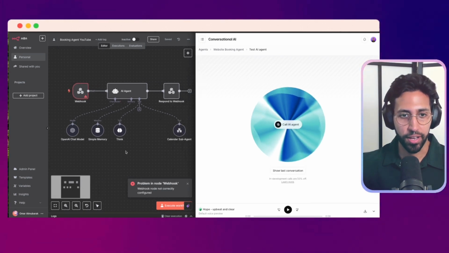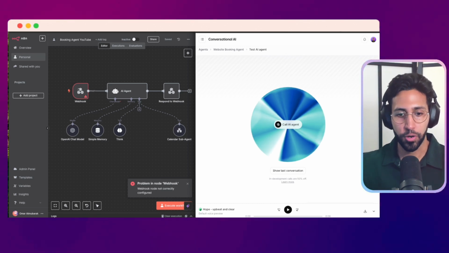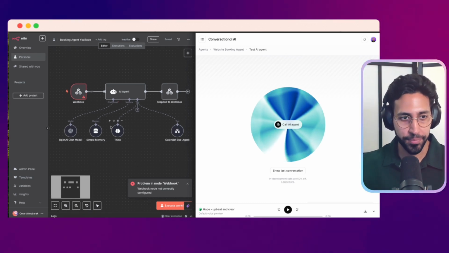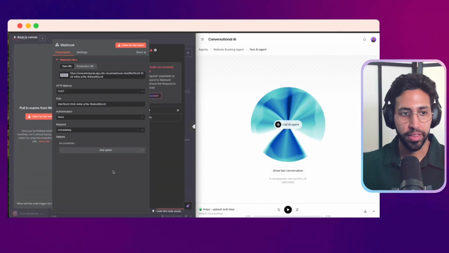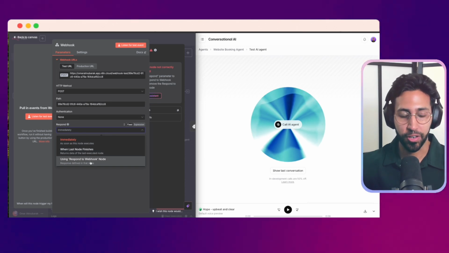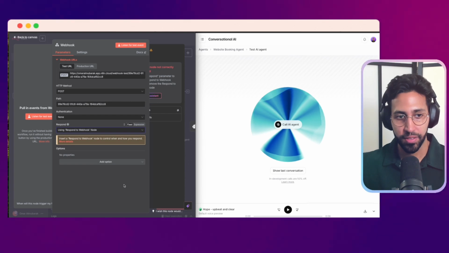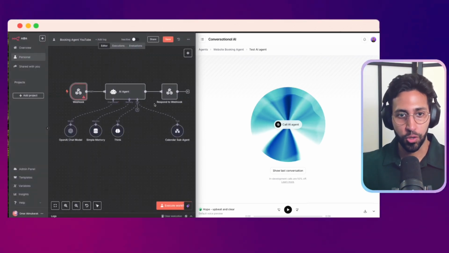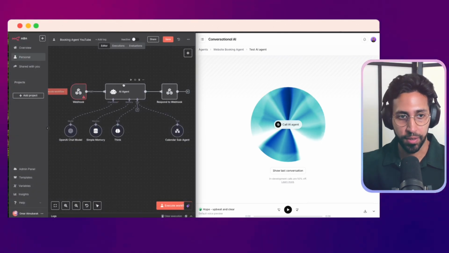Okay, we saw there's an error here, so let's explore this. I want you to see the errors in real time so that you learn the process and how we can go through and fix it. So looking into this, what was the error? Okay, the mistake is I forgot to add here, because we're using the respond to webhook node, we should be having this setting here, using respond to webhook. So this means it's going to use this respond to webhook when it comes back. So that was the error.